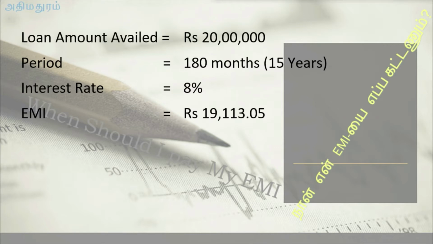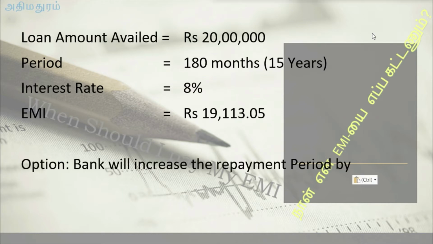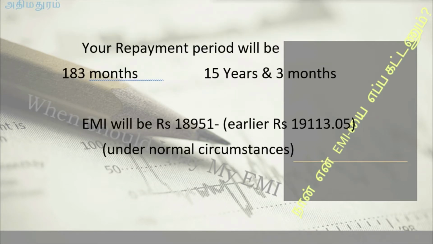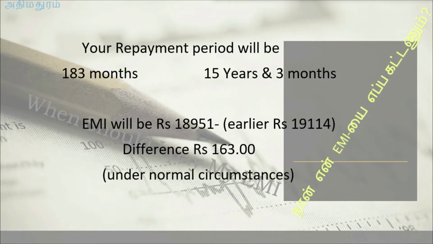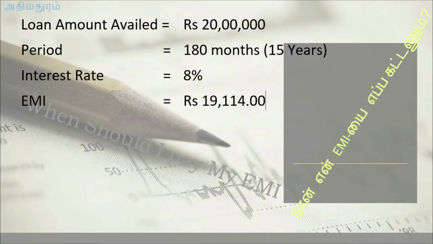Now we have the loan amount of 20 lakhs, period 180 months, that is 15 years, interest rate 8%, EMI 19,113.05. Now the bank will give the option to increase the repayment period by 3 months. Effectively, it will become 183 months, that is 15 years and 3 months. EMI will be 18,951. Earlier it was 19,113. So the difference will be 163 rupees per month, which is the gain for the customer.